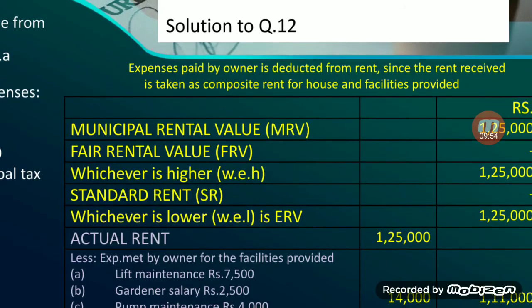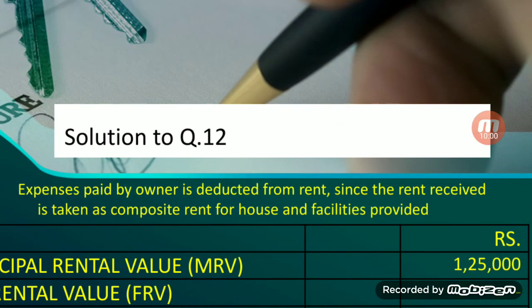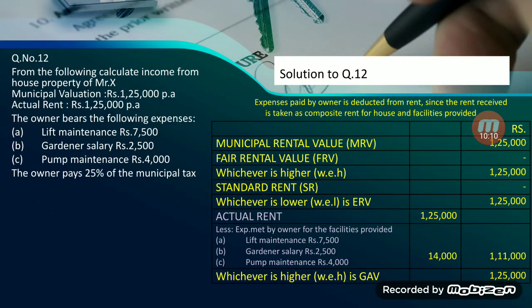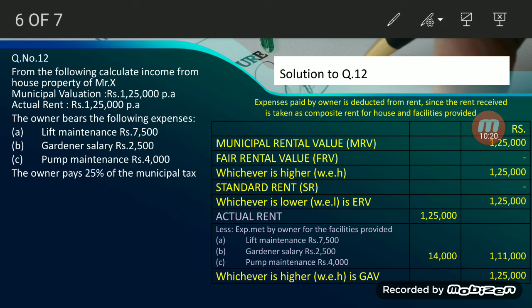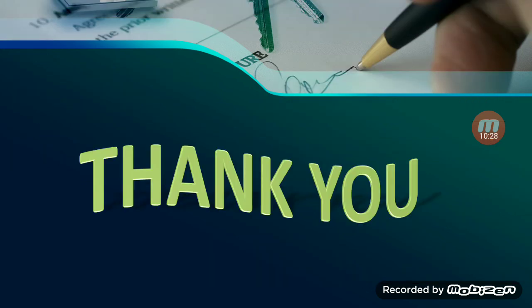See the sentence. Expense paid by the owner is deducted from rent, because only the rent which belongs to the building is to be taken as the rental value. If the rent is inclusive of other facilities provided by the owner, that is to be excluded from the actual rent. See, in this class we had seen the various situations under which the GAV is to be computed, and with the next set of questions we will see how the net annual value is to be computed.